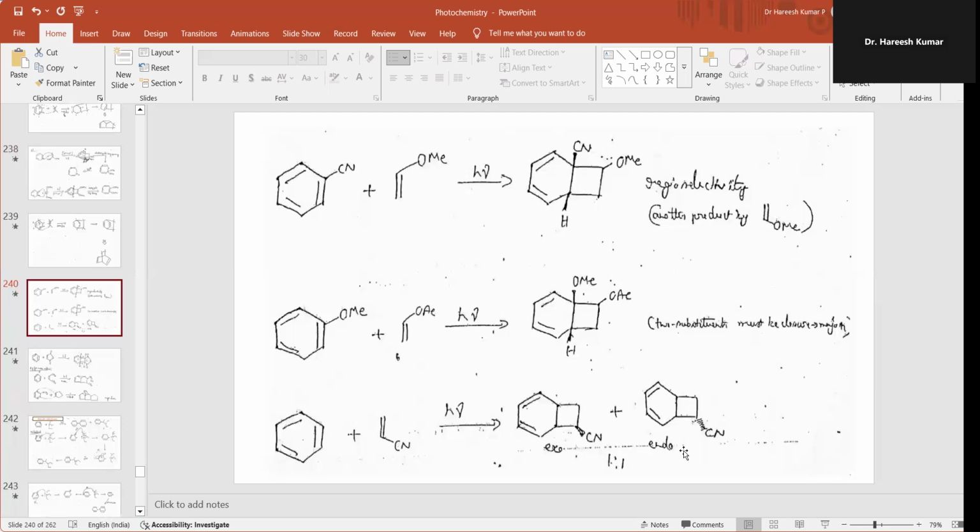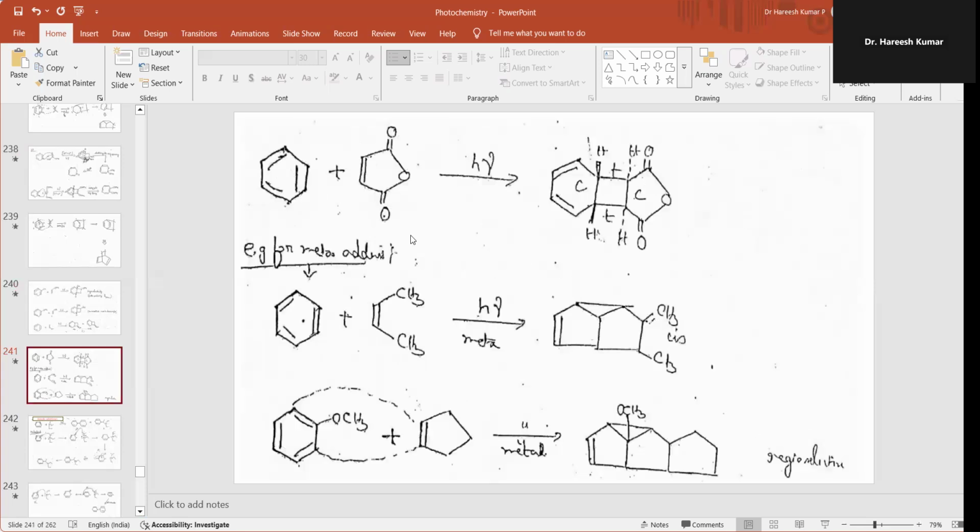So exo and endo. Endo will be the major one because it will have interaction with the existing pi bond, but the product obtained under photochemical condition is 1:1. And here only one product is formed with respect to acetyl ethene, acetoxy-vinyl, methoxy benzene. Methoxyalkene also gives you selectively one product.